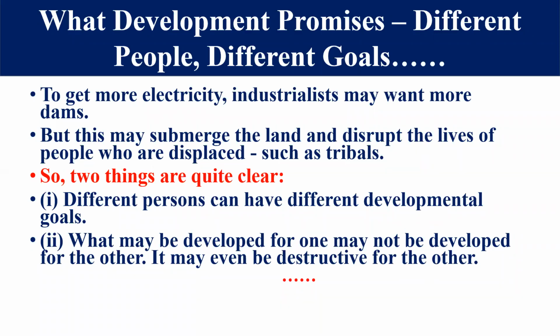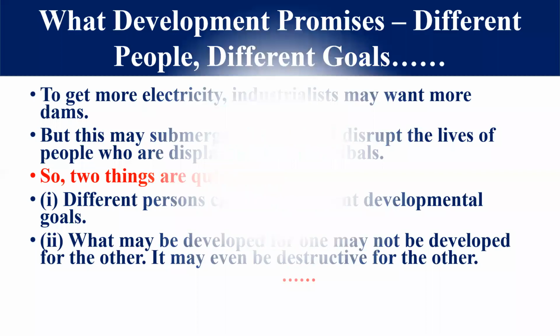Now think about the tribal people. And you can give another example also. The industrial workers want more wages. But as an industrialist, as a businessman, I want cheap labor. Now, this is the thing which conflicts with each other. Right, students? So, this is the answer to this question.